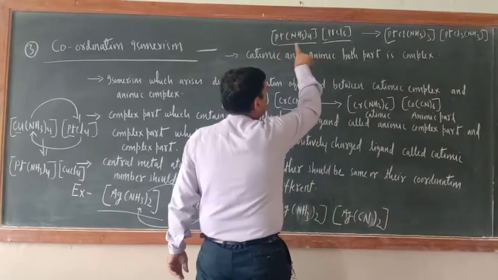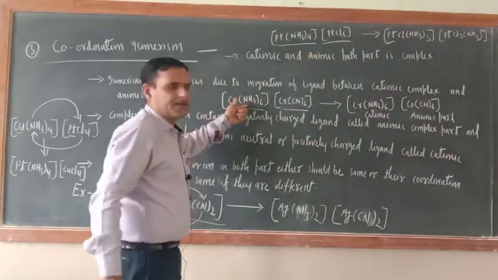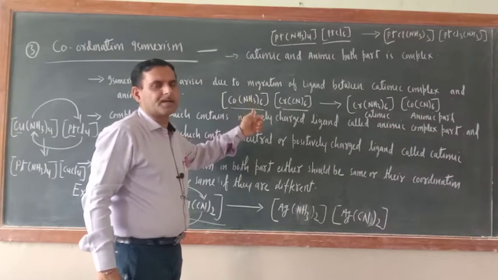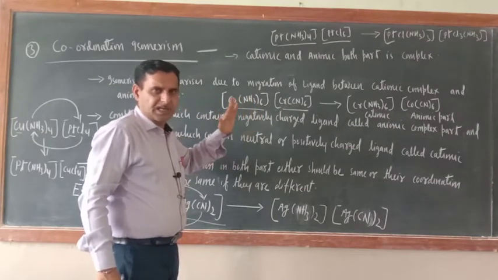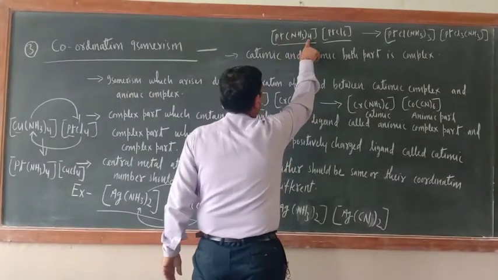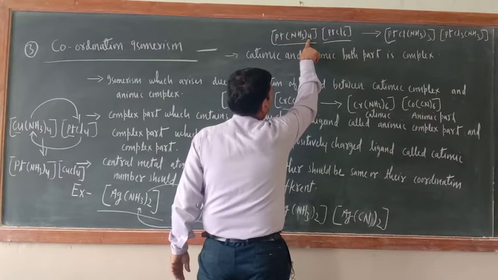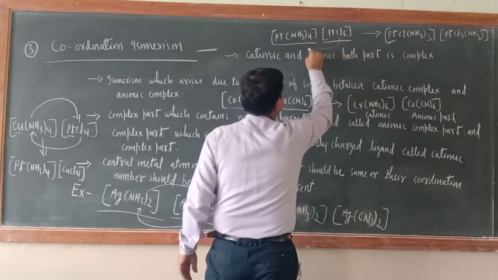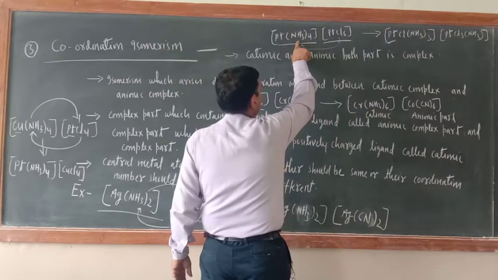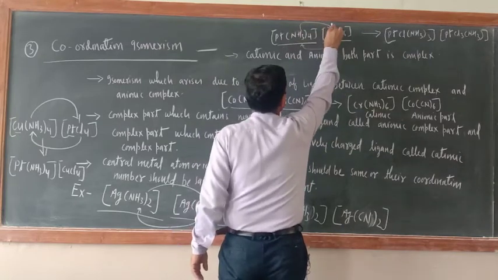Now it doesn't mean that the entire ligand set should be migrated at a time from one part to another part. Partial migration is also possible. Just see here, Pt(NH3)4 is there. Just one Cl you shift here, and when one Cl is shifted, one NH3 will be shifted here.